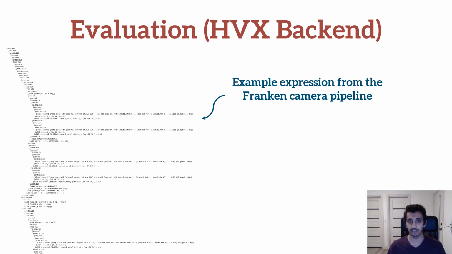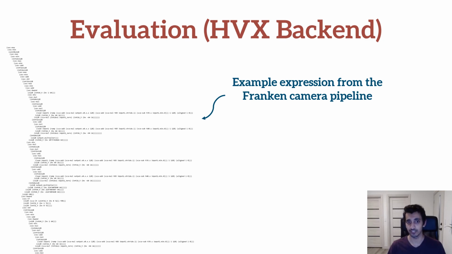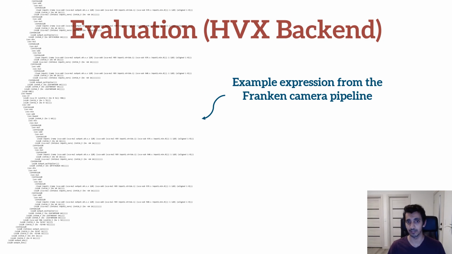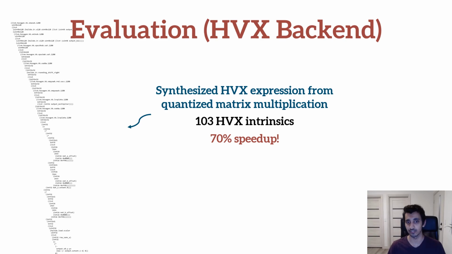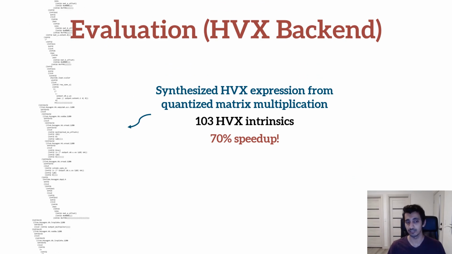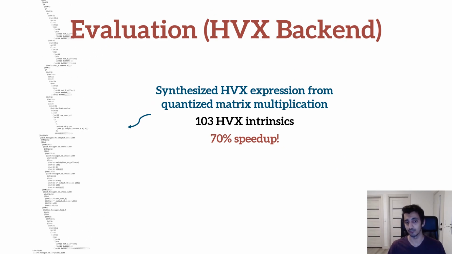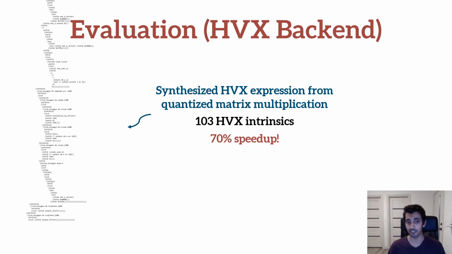Our instruction selection algorithm not only demonstrated the capability of translating large input expressions, such as this expression taken from the Frankencamera pipeline, but it also demonstrated its capability of generating very long sequences of instructions. For instance, this synthesized HVX expression from the quantized matrix multiplication benchmark consists of 103 HVX intrinsics, and overall, this benchmark performed 70% faster after optimization.